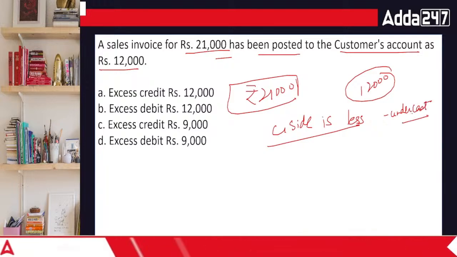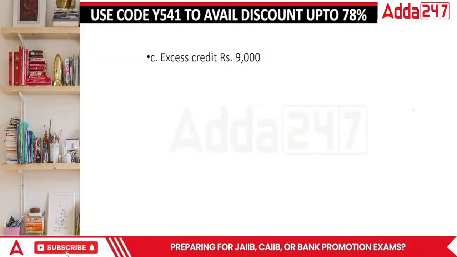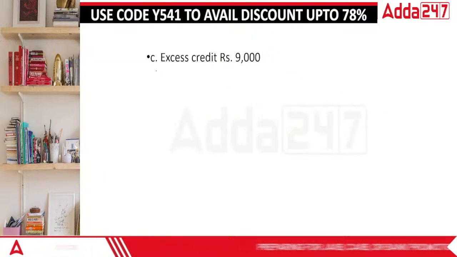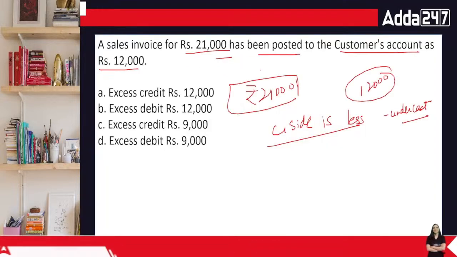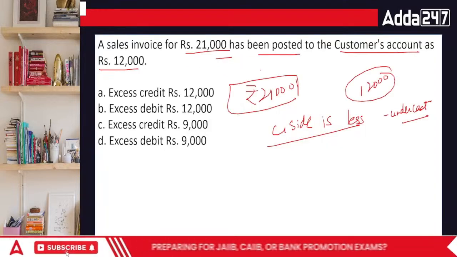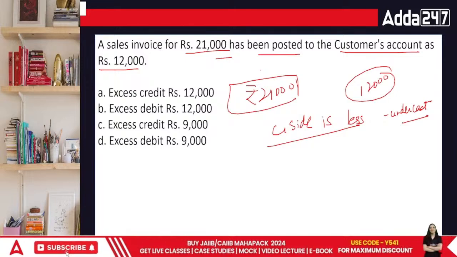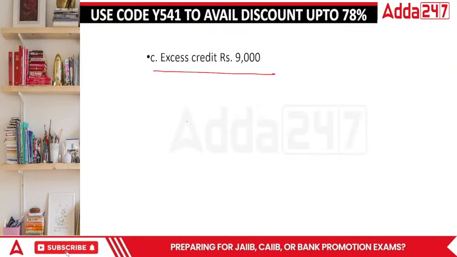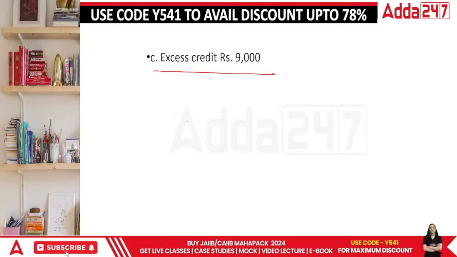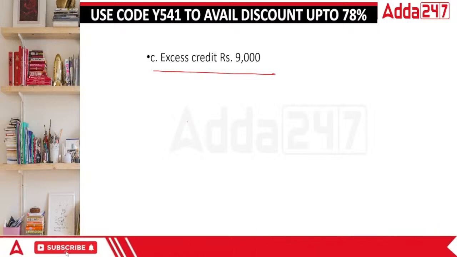Undercast means when we record it, there is an excess credit of rupees 9,000. In this case, we will have to do the credit more. Yes, we have to do the credit more. The question says this only. We have to do more of credit. Done.